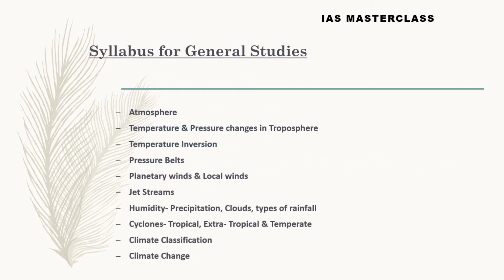The syllabus for General Studies from the climatology part includes atmosphere, temperature and pressure changes in troposphere, temperature inversion, pressure belts, planetary winds and local winds, jet streams, humidity, precipitation, clouds, types of rainfall, cyclones, both tropical, extratropical and temperate cyclones, climate classification, and climate change.